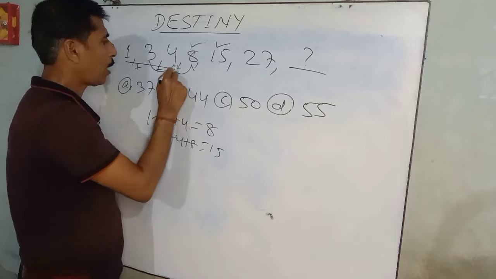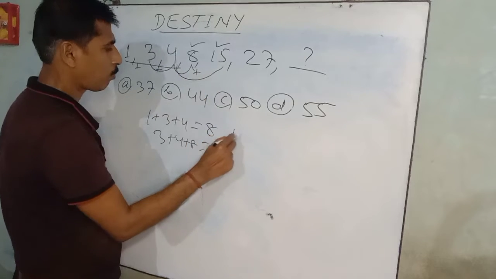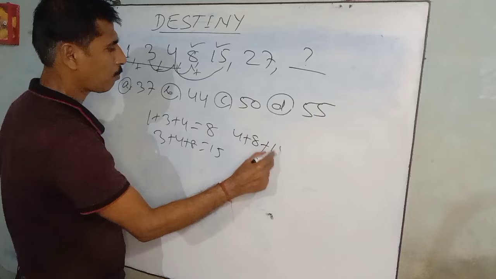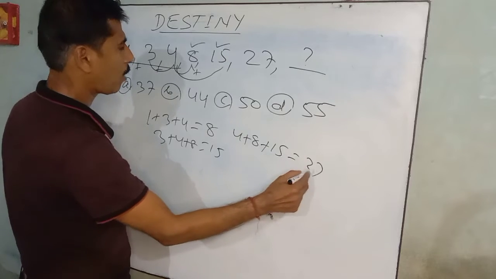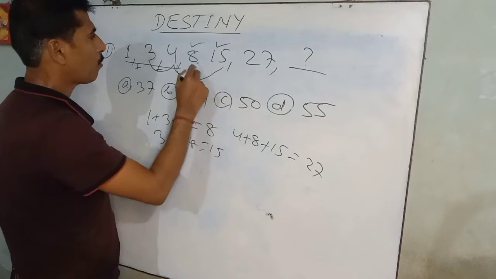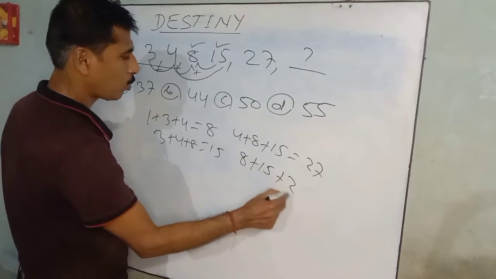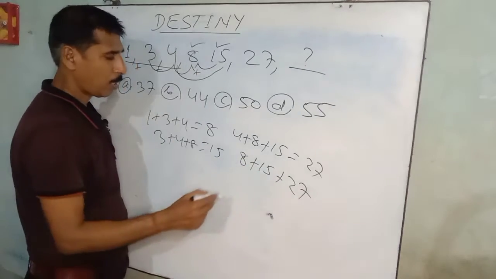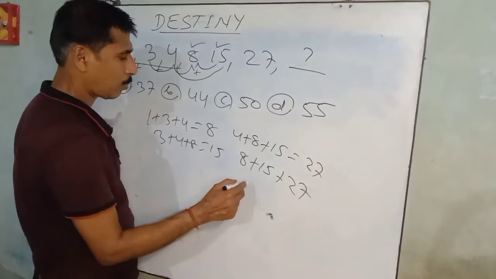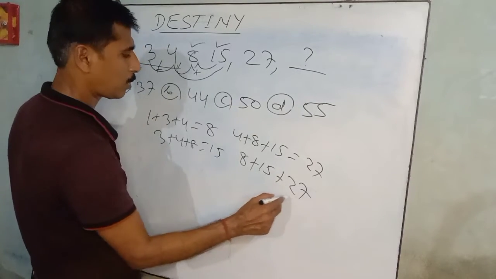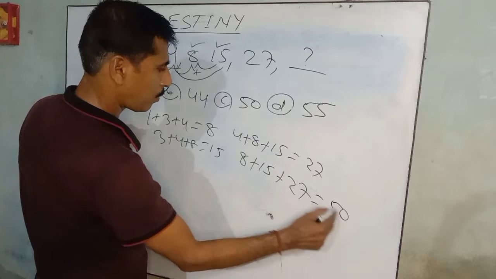Next, continue: you add three numbers. 4 plus 8 plus 15 is 27. Next, 8 plus 15 plus 27: 8 plus 15 is 23, plus 27, the answer is 50.